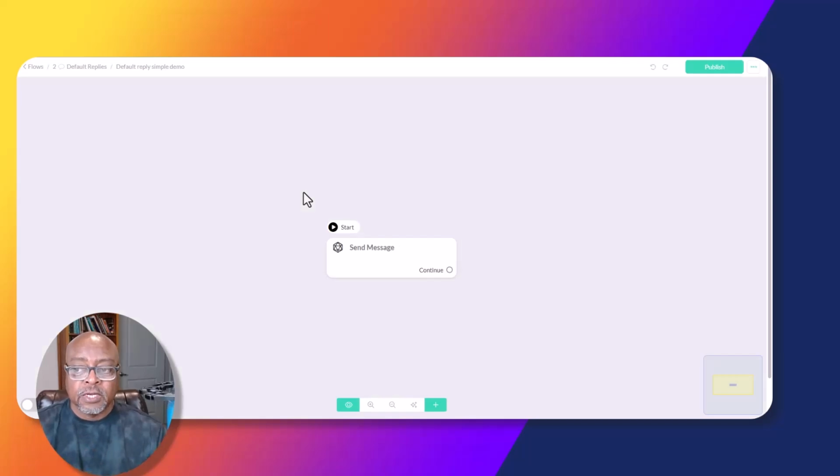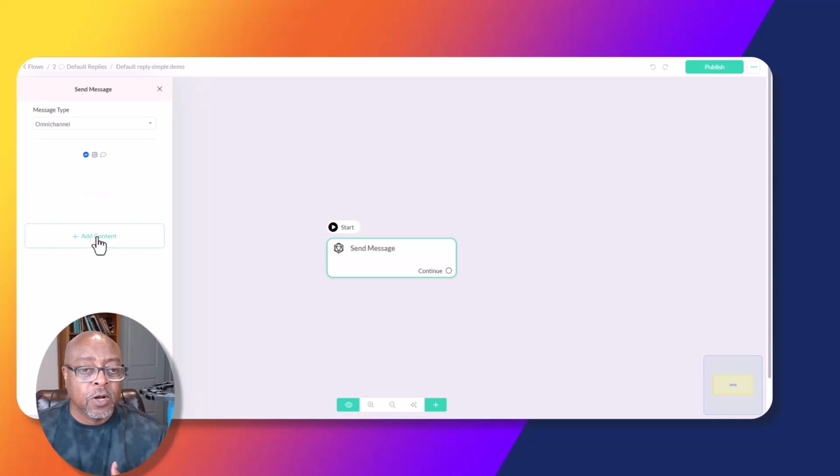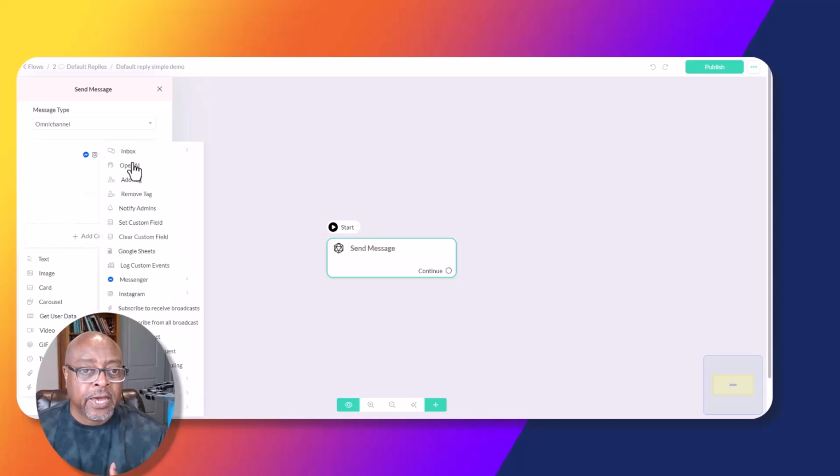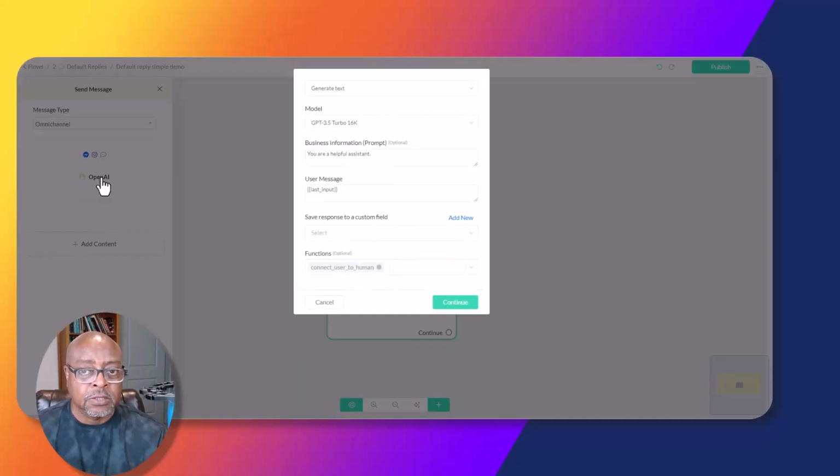Again, it's going to start with nothing but this box. So we're going to have to do just like we did in the welcome message. We're going to start and put something in this box. Same thing. Remember in the welcome message, what I had to do was add an action, and then I had to add OpenAI. So now we've got something in this box. You see OpenAI popped up here. But now what you'll see is that in order to start working inside this box, inside OpenAI, you've got to click this. And now we've got some of the same things we had in default reply.